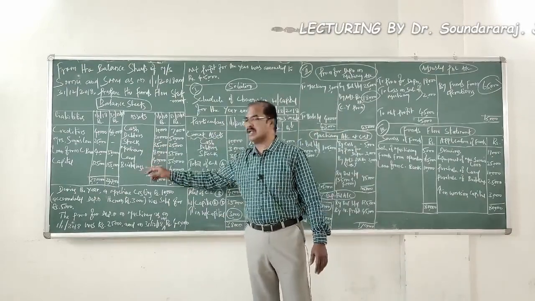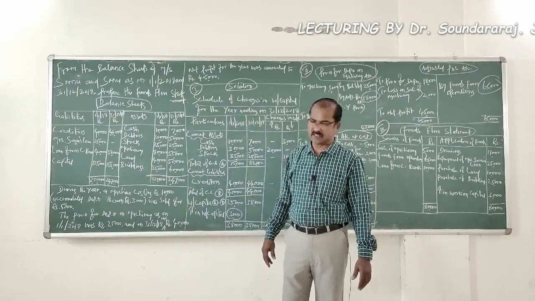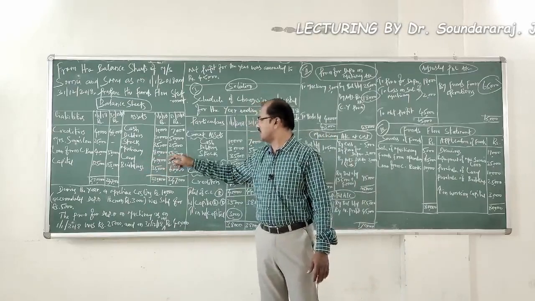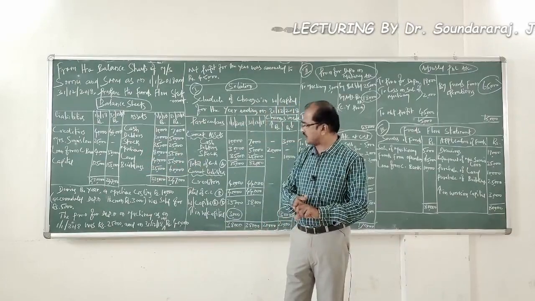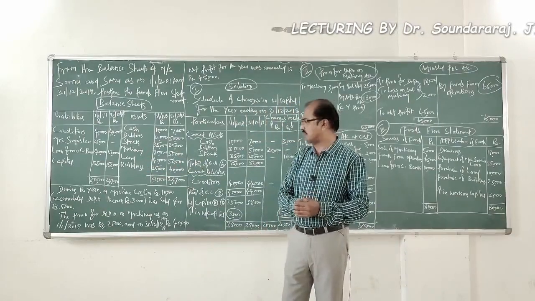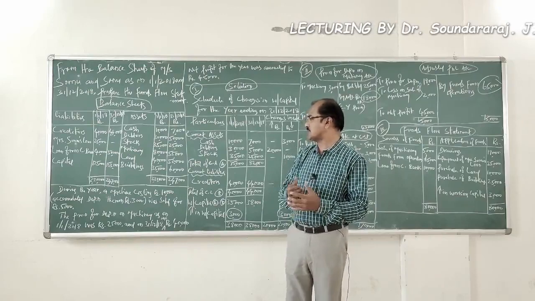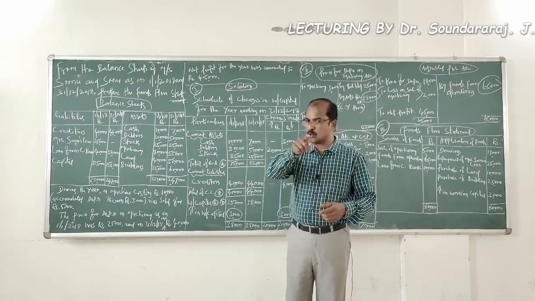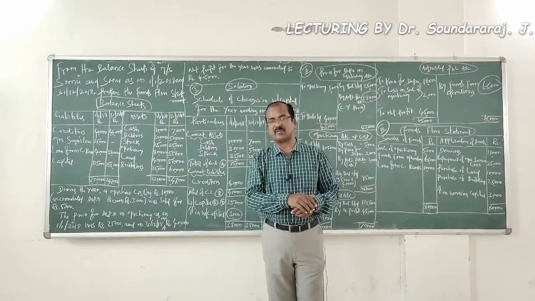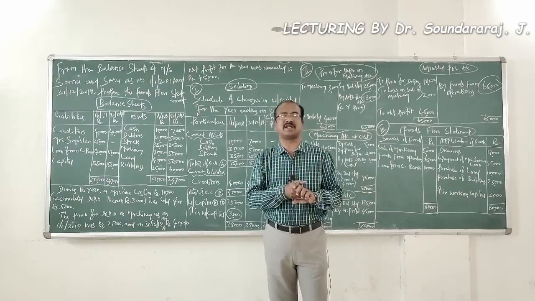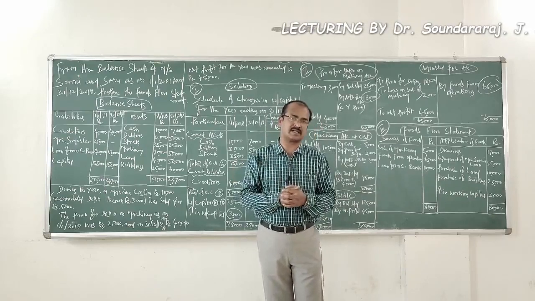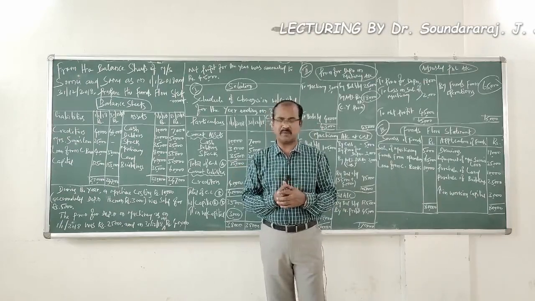The rest of the three are non-current or fixed assets. Machinery, opening 80,000, closing 55,000. Land, 40,000, 50,000. You find an increase in the value of land. Building, 35,000, 60,000. Let us look into the details of additional information and decide whether we should open separate ledger accounts for the non-current assets we have identified in the problem.